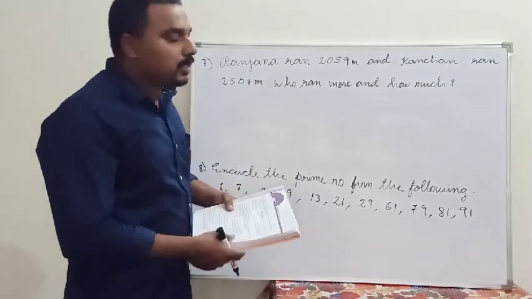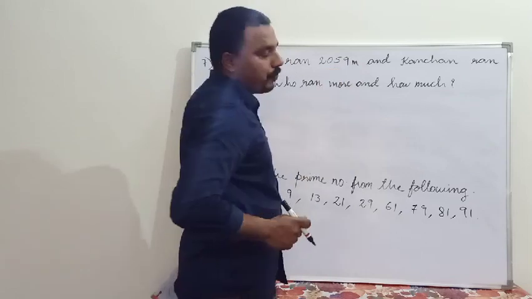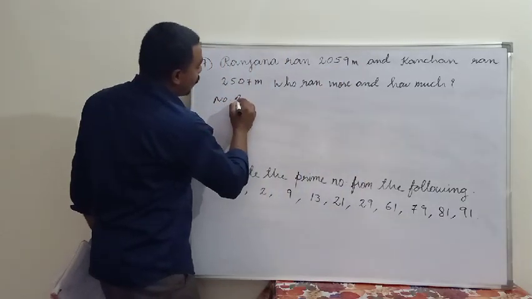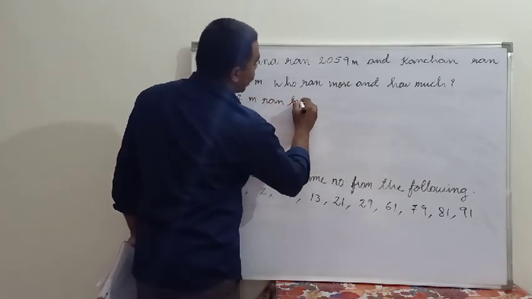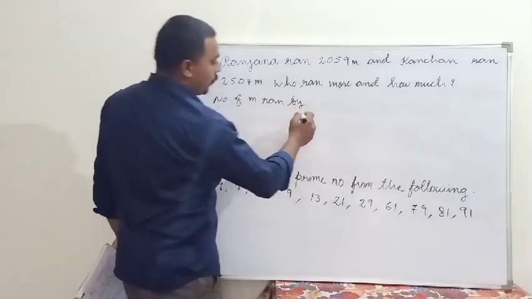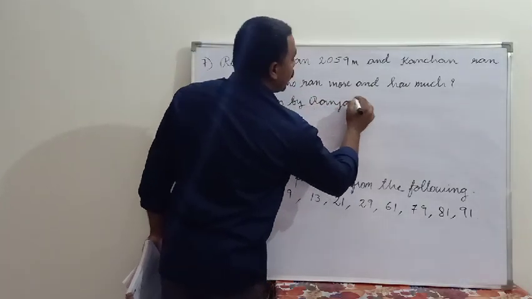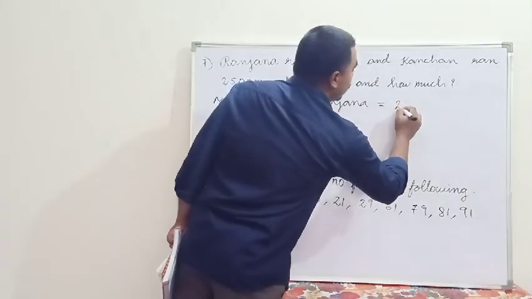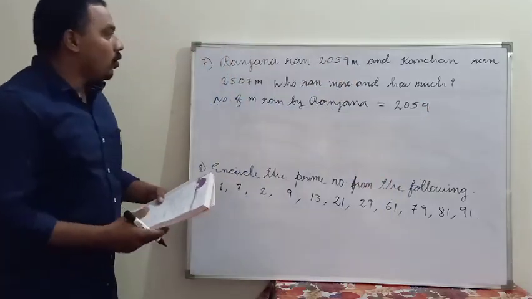So here we can write the step is, see, Ranjana ran 2059 meter. So we can write the step like this: number of meters run by Ranjana is equal to how much? 2059. Then what is next?